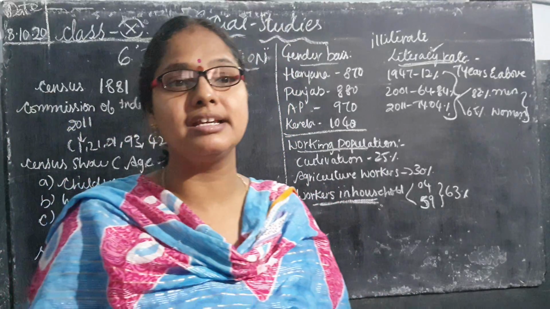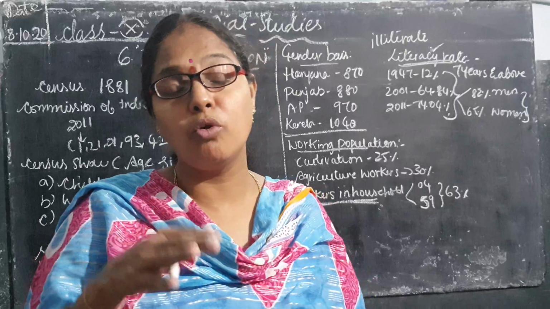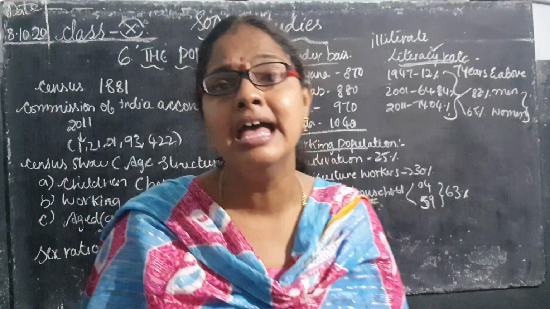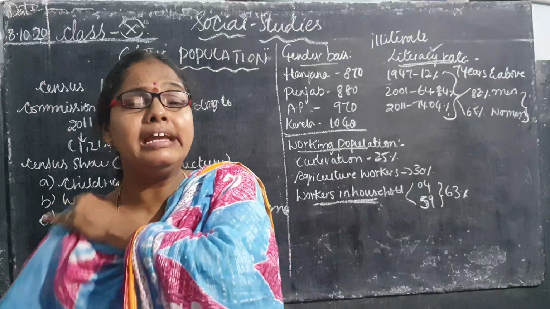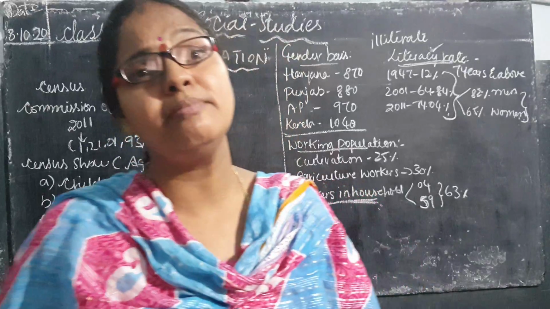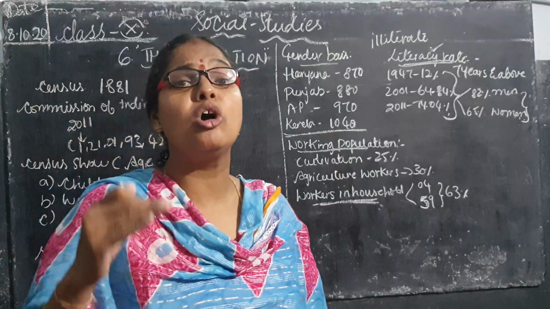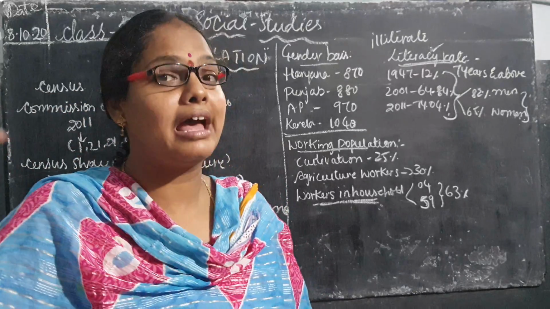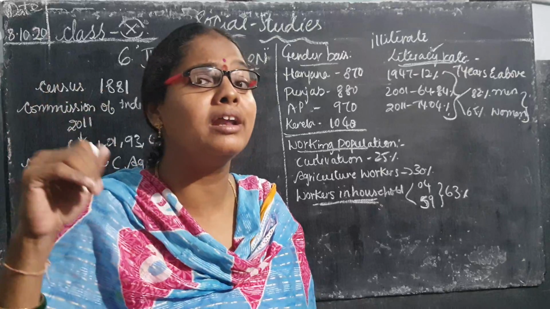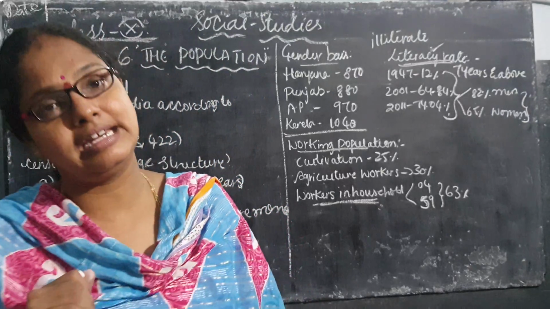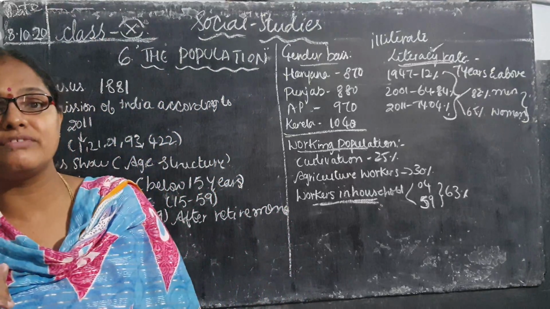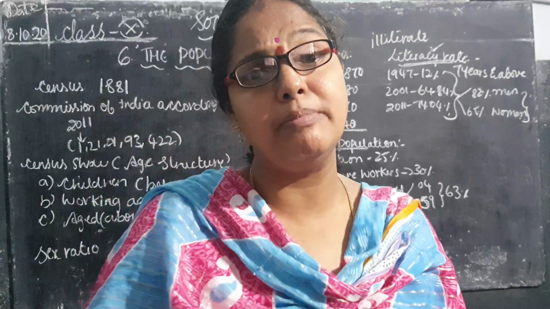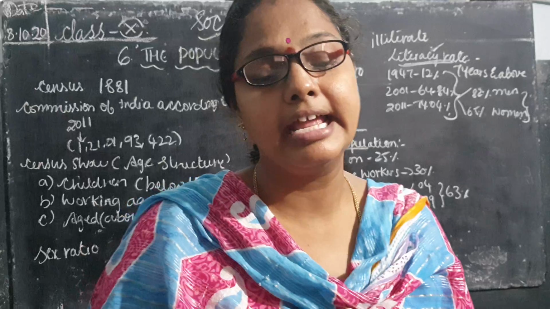Once again I am repeating, children, those people who are moving from one place to another place internally in our same country, it is known as internal migration. What is international migration? International migration is when people are leaving their country and going to another country. So there is a difference between internal migration and international migration. You will have this topic in the next lesson.